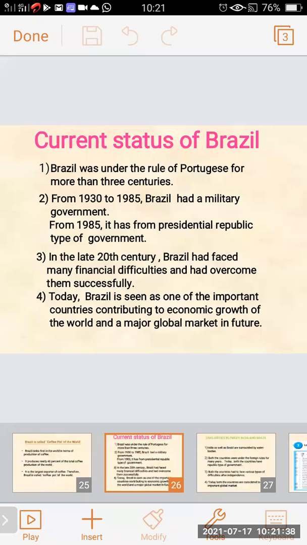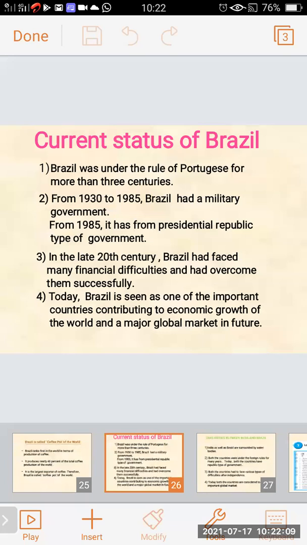In the late 20th century, Brazil has faced many difficulties and had overcome them successfully. In the late 20th century, Brazil had to face various financial difficulties for the development of the economic status of a country, and it overcame them successfully.